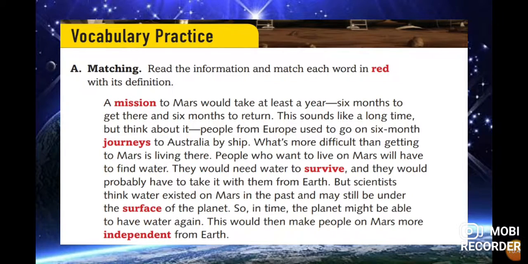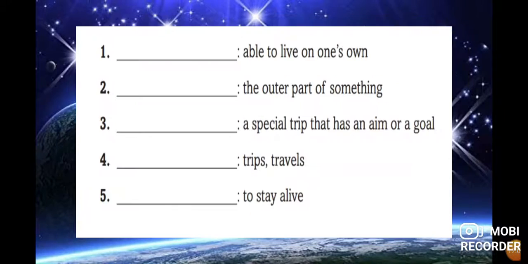Okay. Imagine traveling into space. It takes at least a year, 6 months to get there and 6 months to return. So it's a very long trip. Okay, so let's see. Now we use the words in red: mission, journeys, survive, surface, and independent.